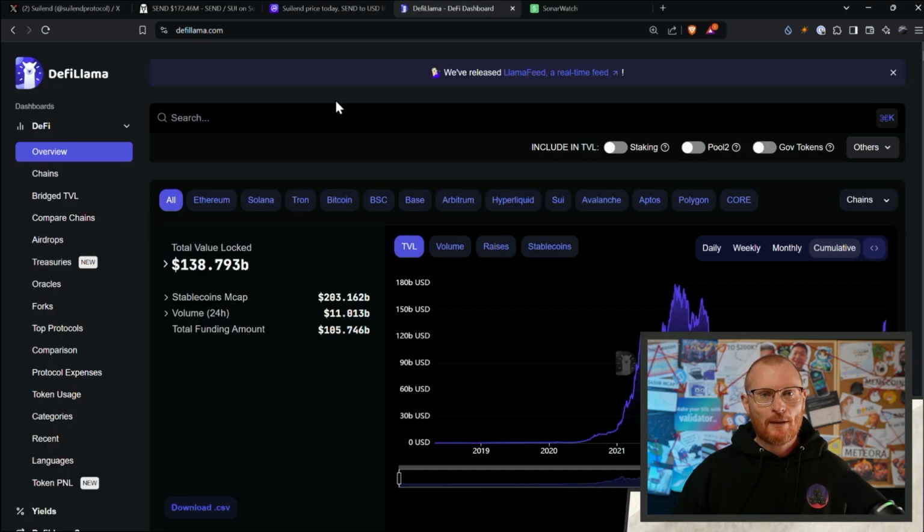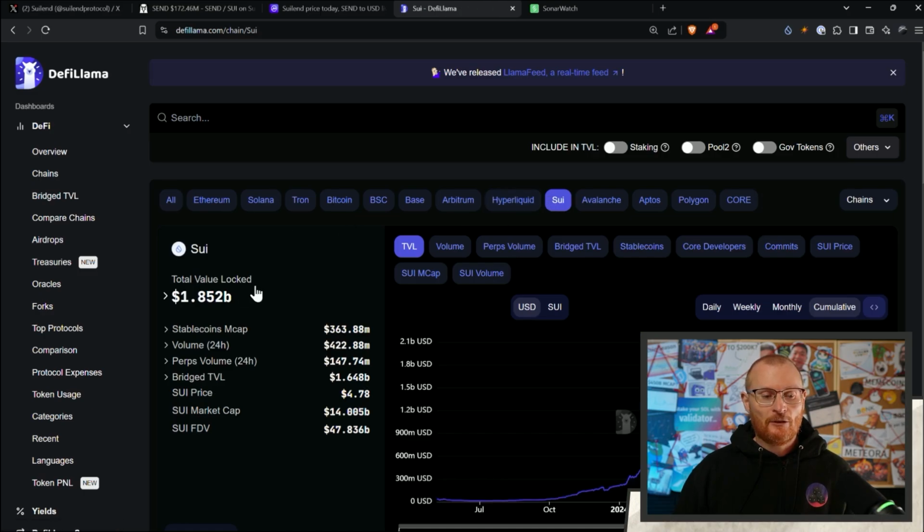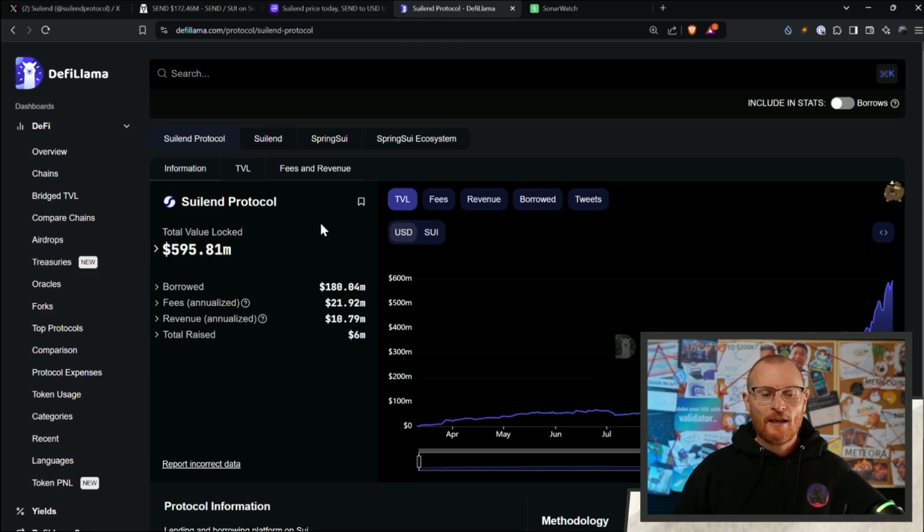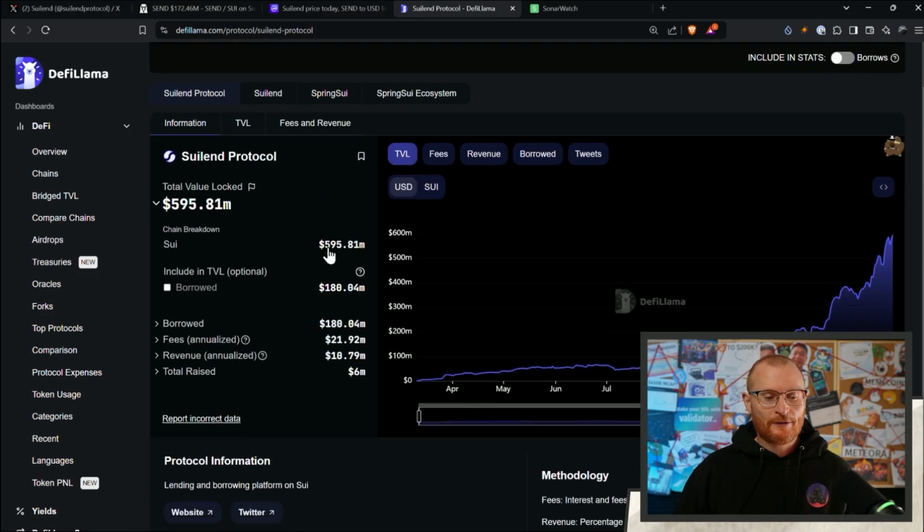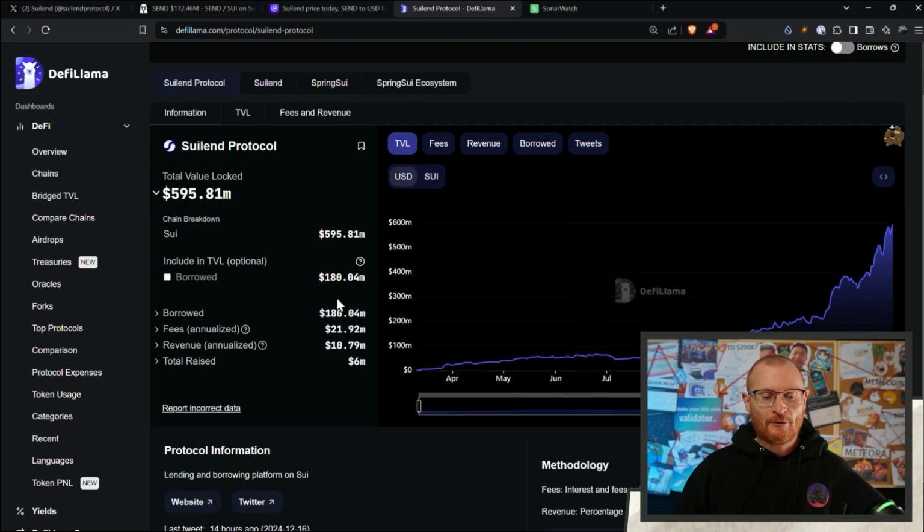And before we specifically dive into Suilend itself, I just want to draw your attention back to DeFi Llama. If you haven't watched anything on DeFi Llama, or if you haven't seen my previous tutorials, then this will be new to you. But this shows us the total value locked on different blockchains. And specifically, we can click on Sui here, and there's 1.85 billion. Here, if we click on this drop-down box, we can see the amount of TVL, including how much is borrowed, fees they're making every year, and what their revenue is every year.